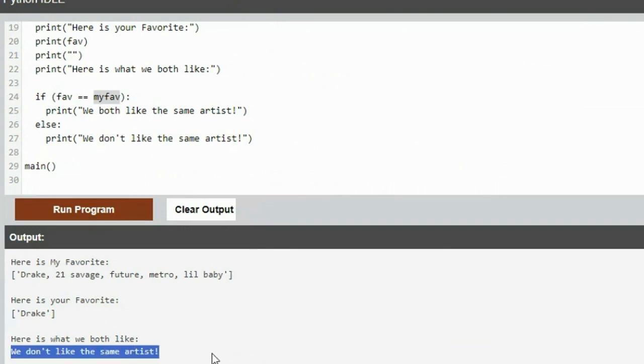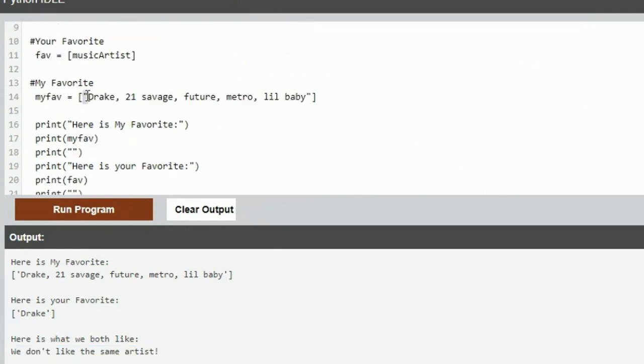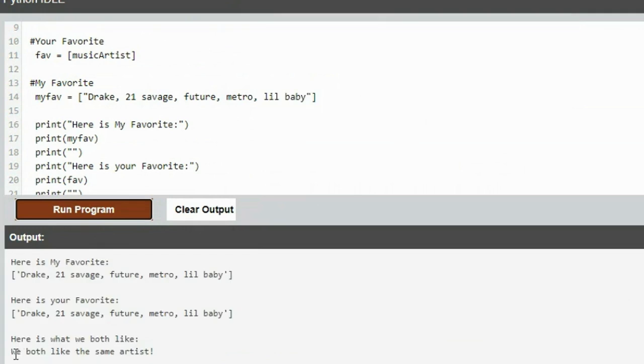We don't like the same artist. I was looking at yours, and the way you entered your list, you put a quote at the beginning and a quote at the end. So I think the only way I can match it is it counts that all as one artist, one thing, because you put it in quotes. So if I ran this and it said, what's your favorite artist? If I put Drake, 21 Savage, Future, the exact same thing you put in quotes, then it would say we both like the same artist.